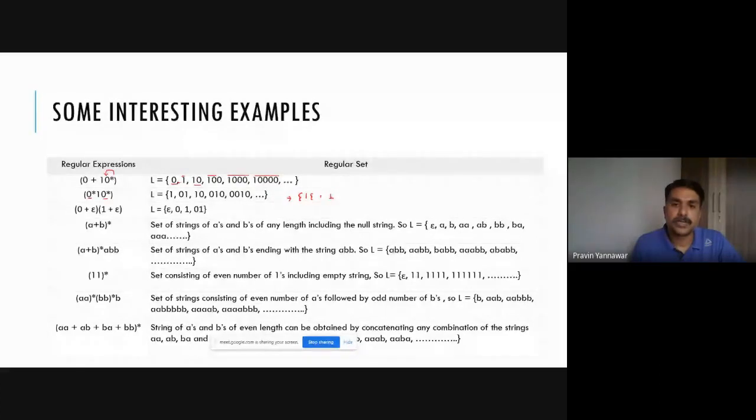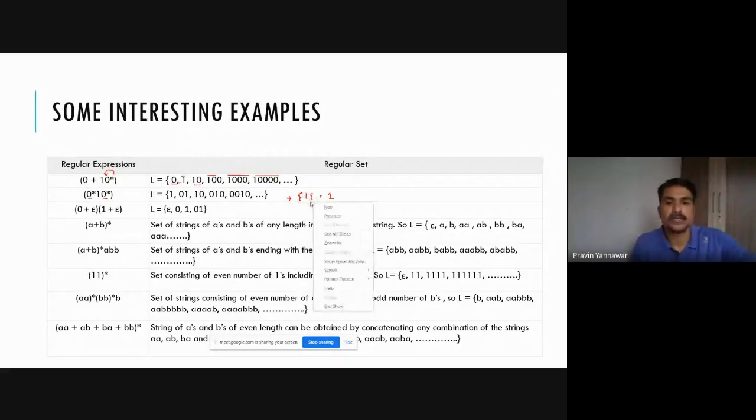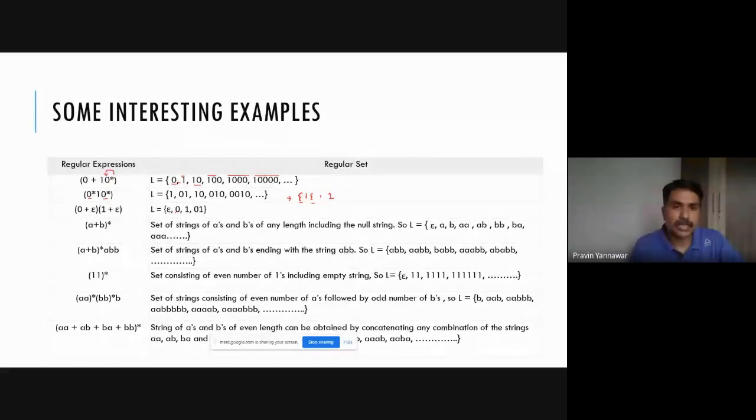Okay, so this is the first zero's occurrence, this is the second zero's occurrence. So this is epsilon and this is epsilon, so it is like this. So you can formulate these words. Now what if it is concatenated with this epsilon? If it is concatenated with epsilon, you can have epsilon as a word. Look here, epsilon as a word, and then you have the zeroth occurrence, then you have one occurrence, then you can have 0 and 1 occurrences altogether as a combination. This we have already discussed.